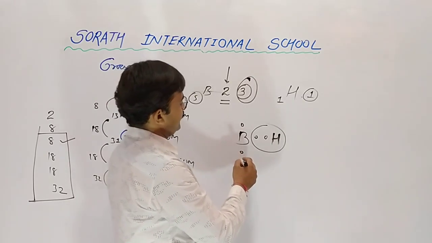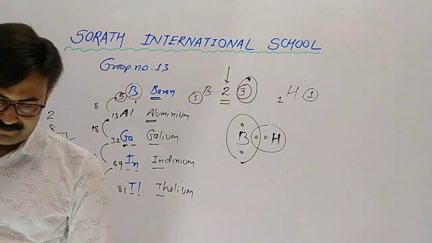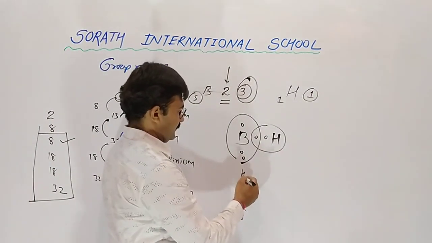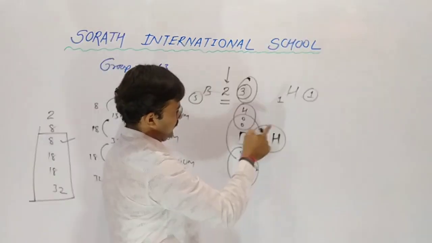Boron says, I have 3. Hydrogen says, I have 1. So hydrogen and boron participate with 1 electron of each.